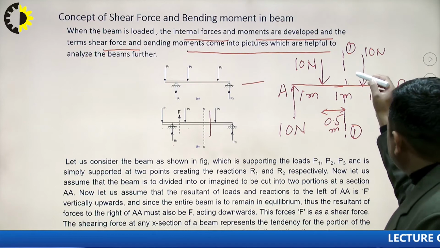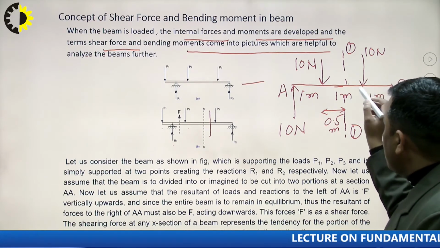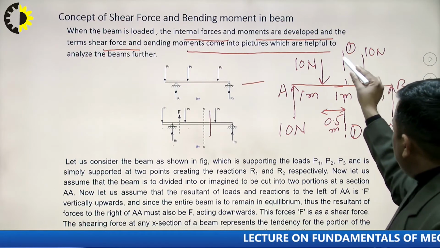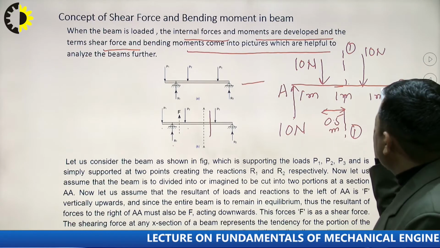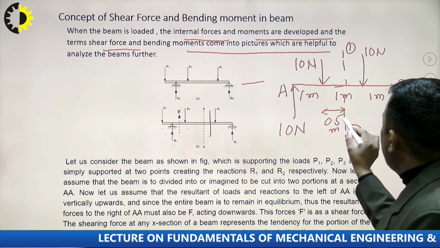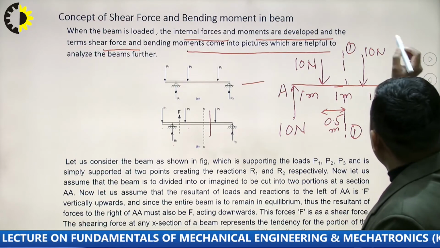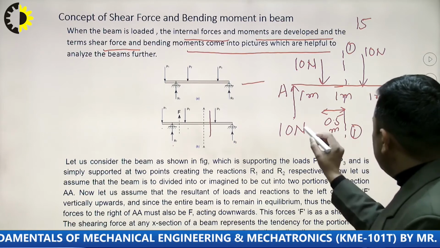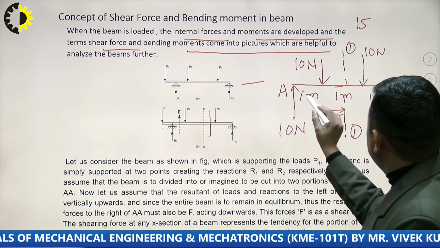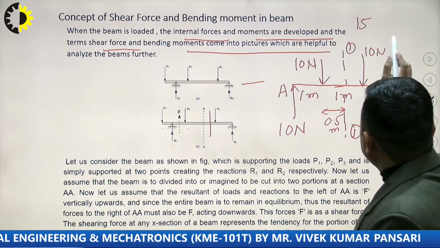I have taken a section plane 1-1. Now what will be the moment here? Consider the distance from the 10 kilonewton reaction force at A, it is 1.5, and the tendency of rotation will be clockwise. So it will be 10 into 1.5, which is 15 kilonewton meter, clockwise tendency.